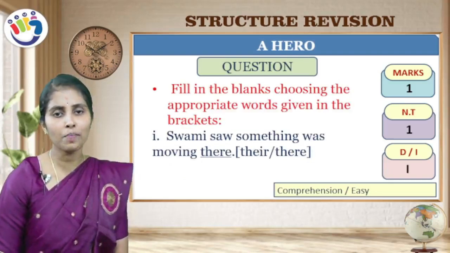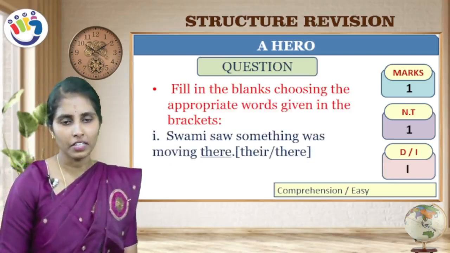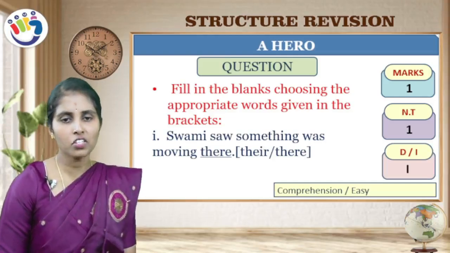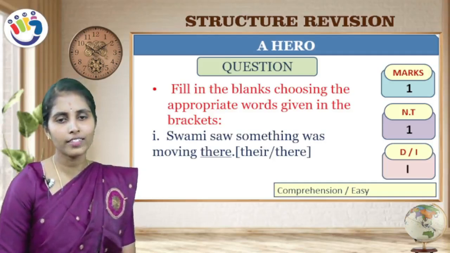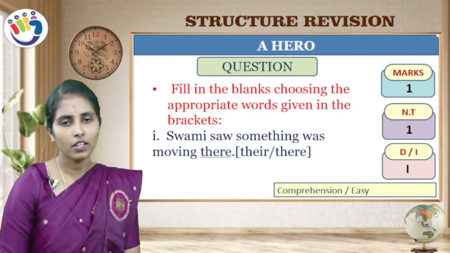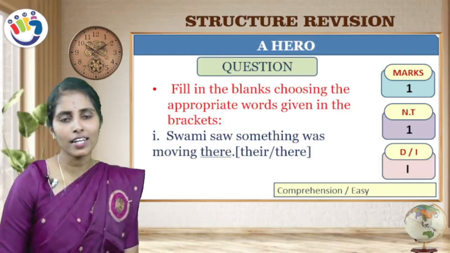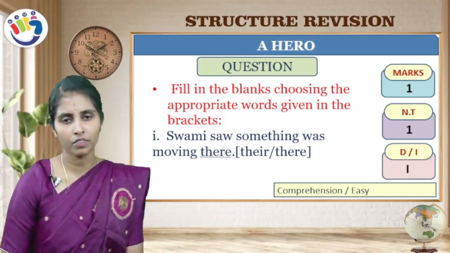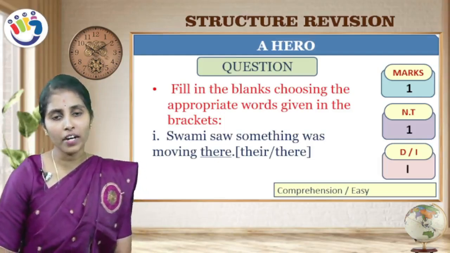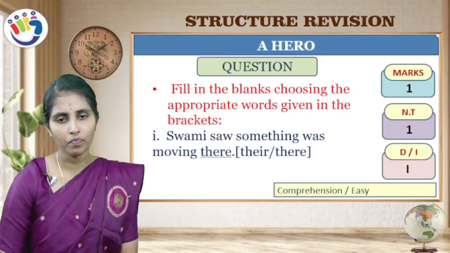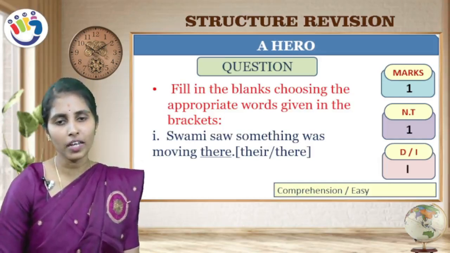Next, fill in the blanks choosing the appropriate words given in the brackets. "Swami saw something was moving dash." Whether it is there or their. This question belongs to homophones. Homophones are words which have the same pronunciation but different meaning and spelling. See here, the pronunciation is the same but the meaning and spelling of those words are different. So which spelling suits here?